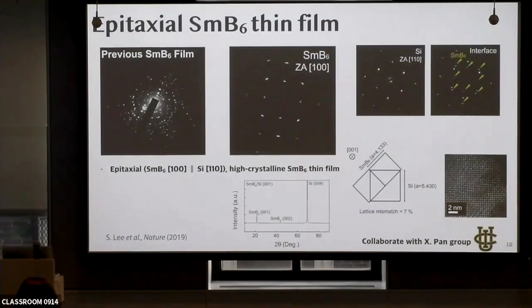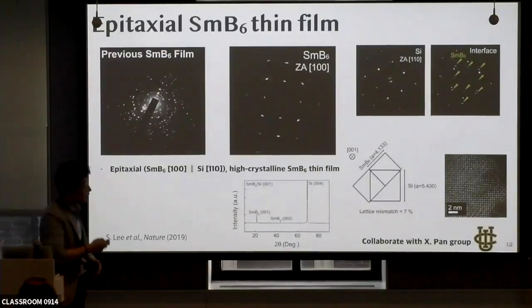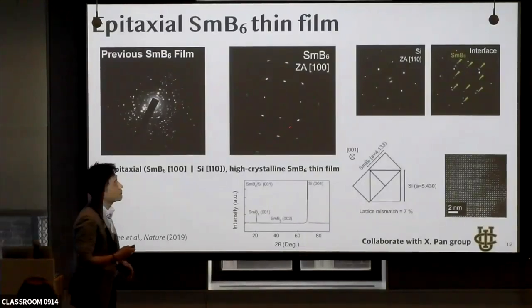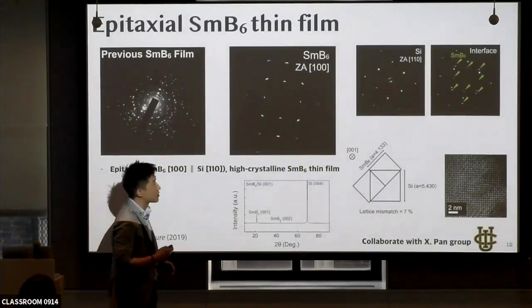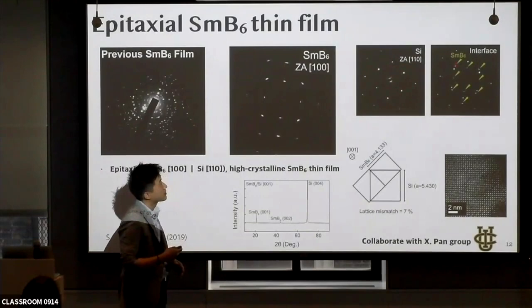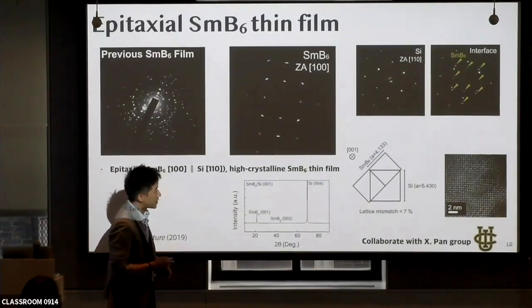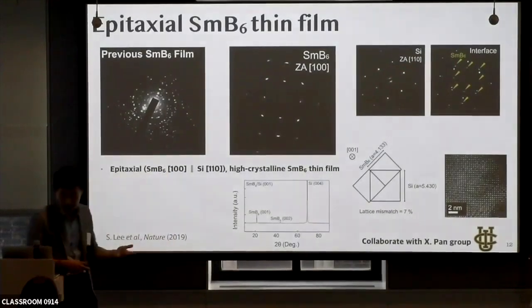In general, if you look at the other literature, most samarium hexaboride thin films have a polycrystalline structure. But we succeeded in growing epitaxial samarium hexaboride thin films. If you look at the TEM image, not TEM image, the electron diffraction pattern of the silicon and samarium hexaboride thin film at the interface, we can see the epitaxial relation between samarium hexaboride and the substrate.